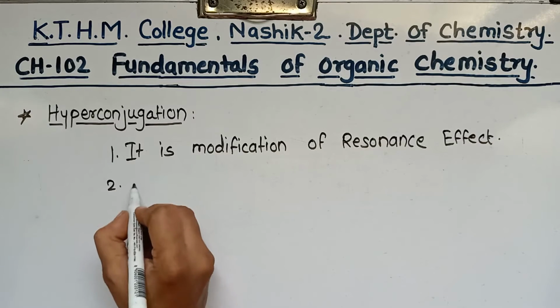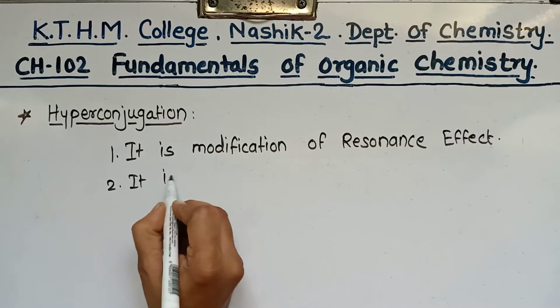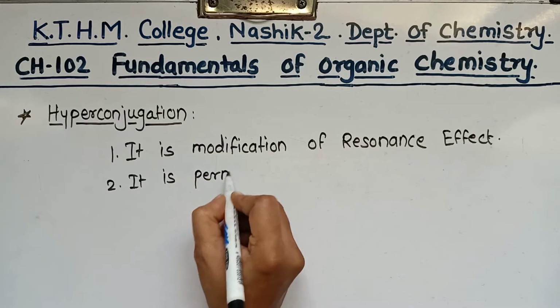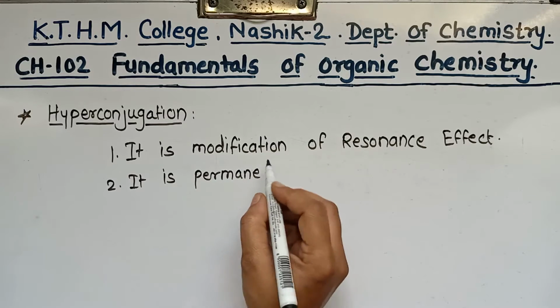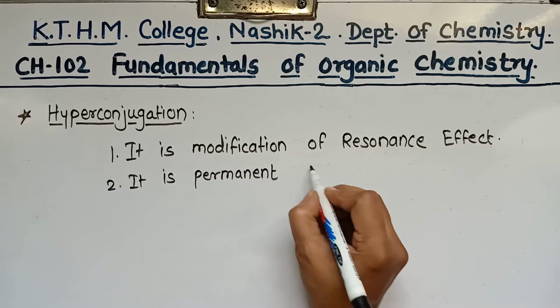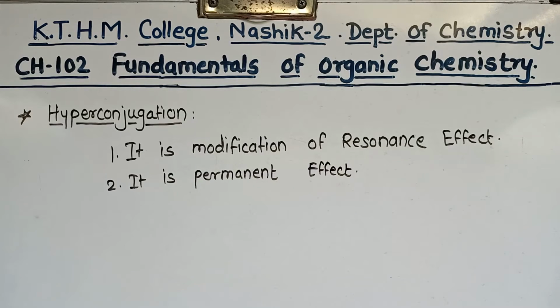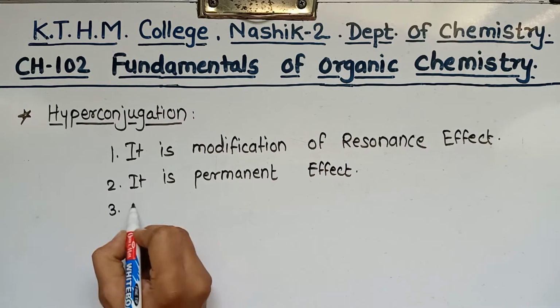Then the second point: it is a permanent effect. While the electromeric effect is a temporary effect, hyperconjugation is a permanent effect.